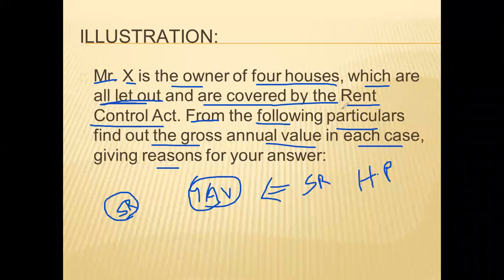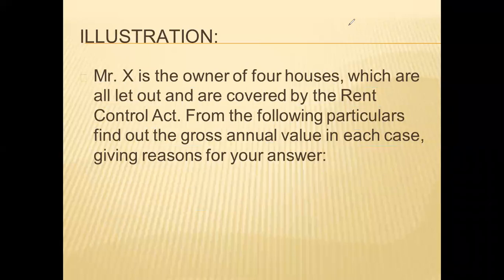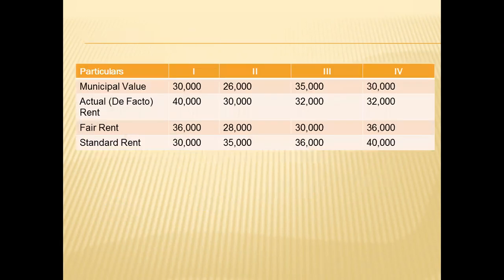In the next slide we will get the details of all 4 properties. See, property 1, property 2, property 3, and property 4. Municipal value, actual rent, fair rent, and standard rent are given. Here standard rent is applicable, which is clearly given in the illustration.